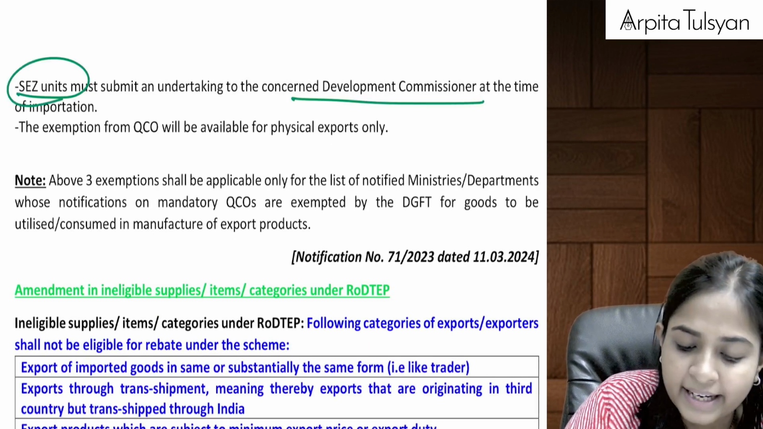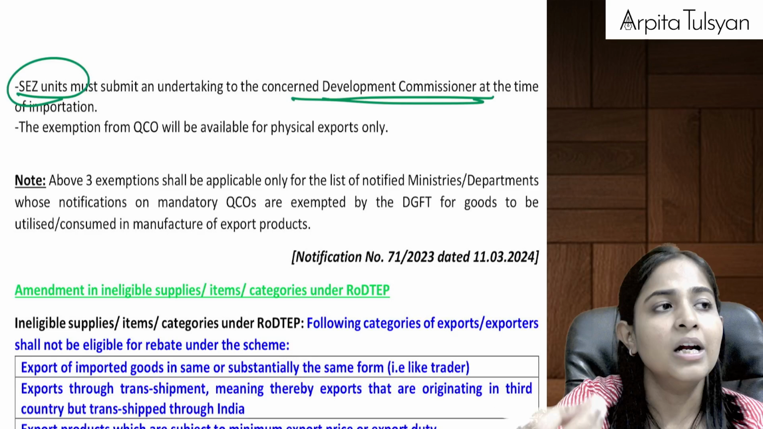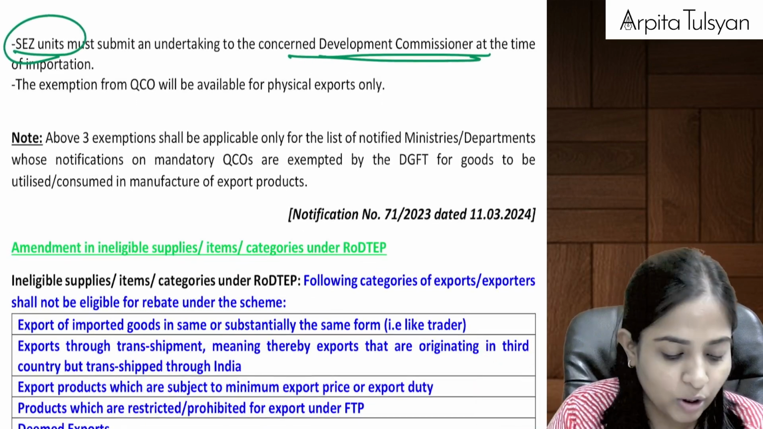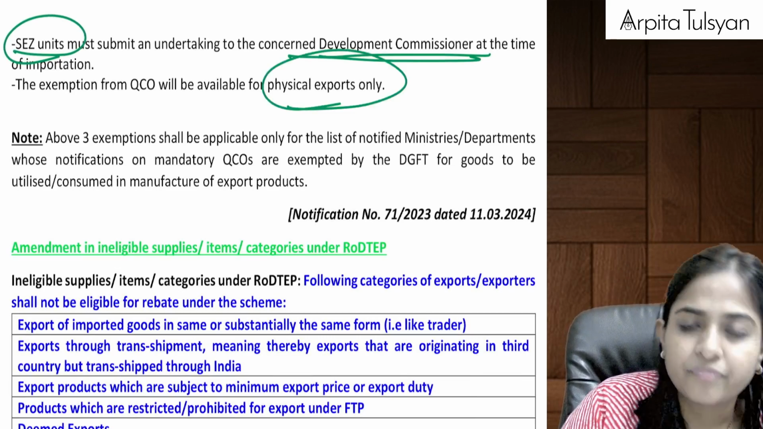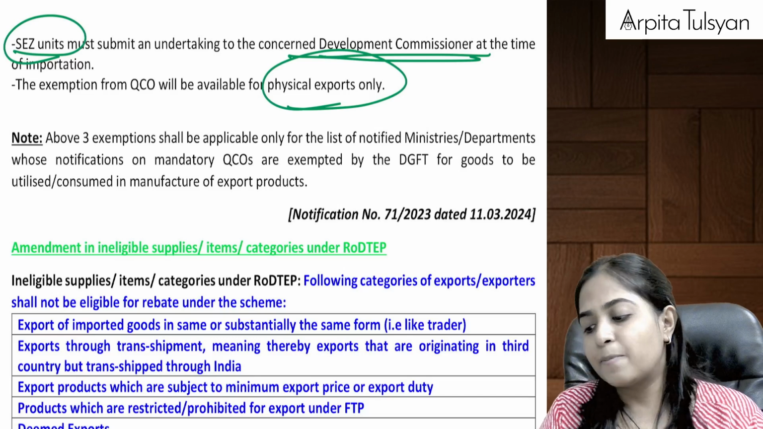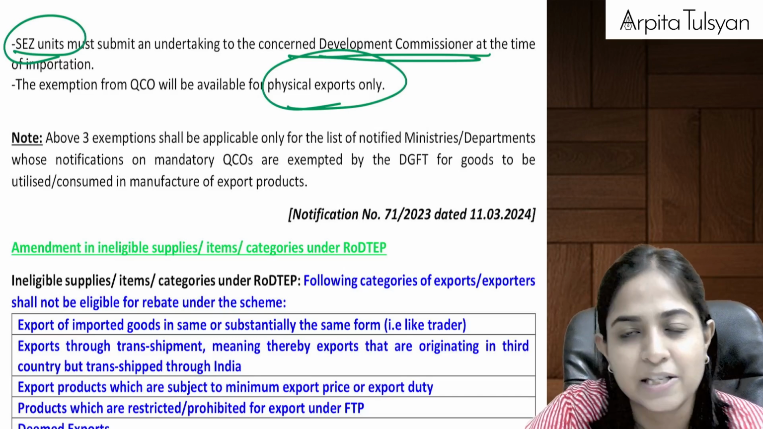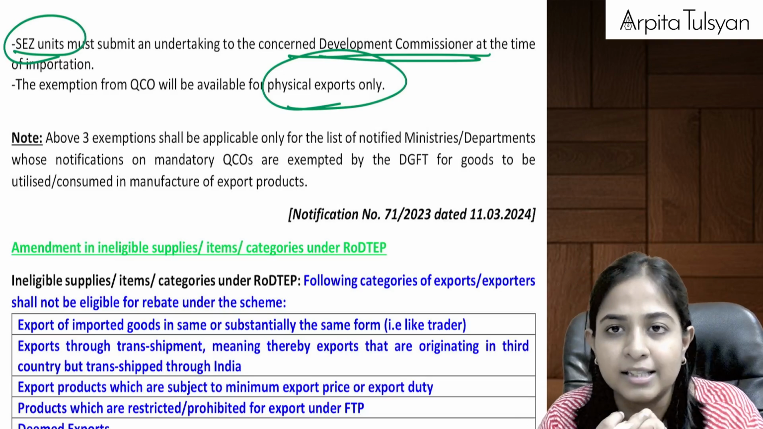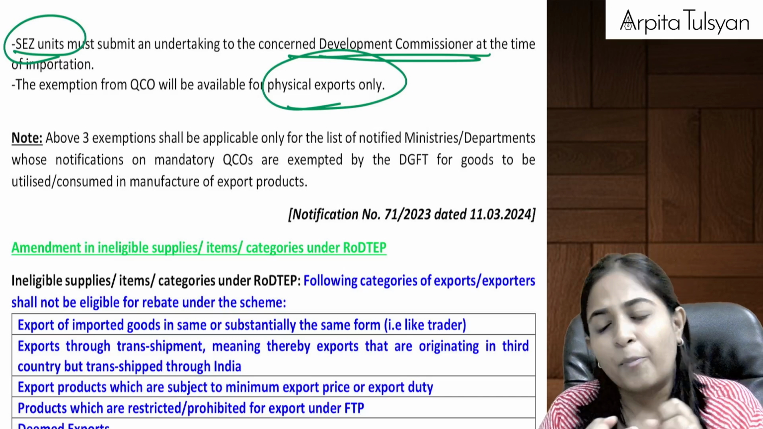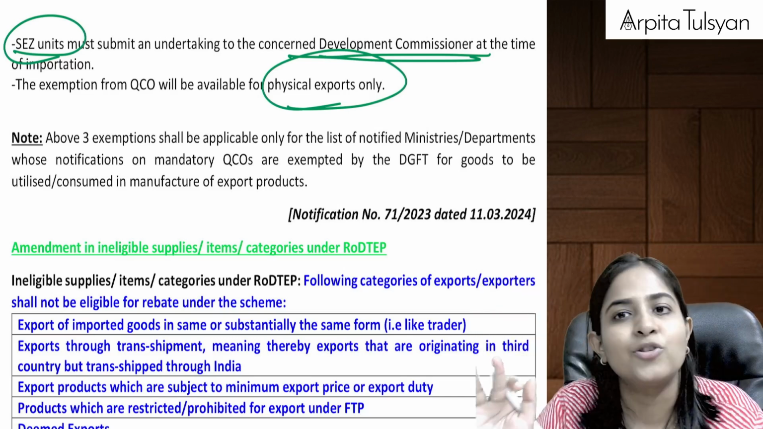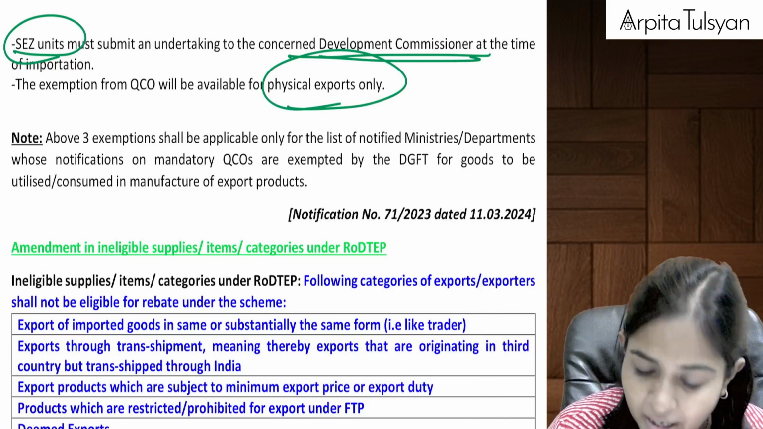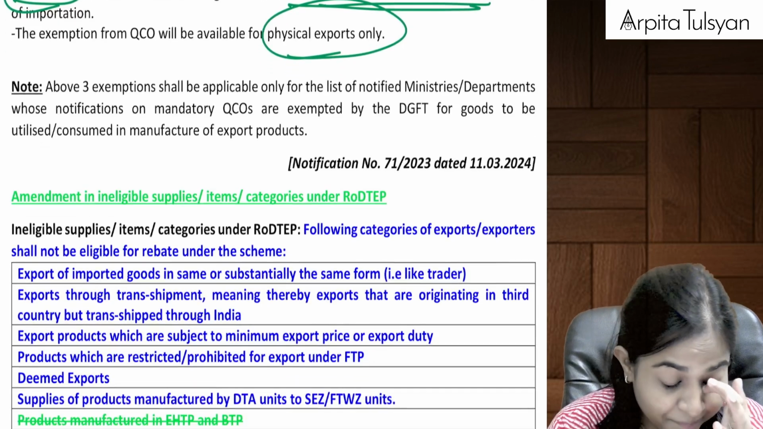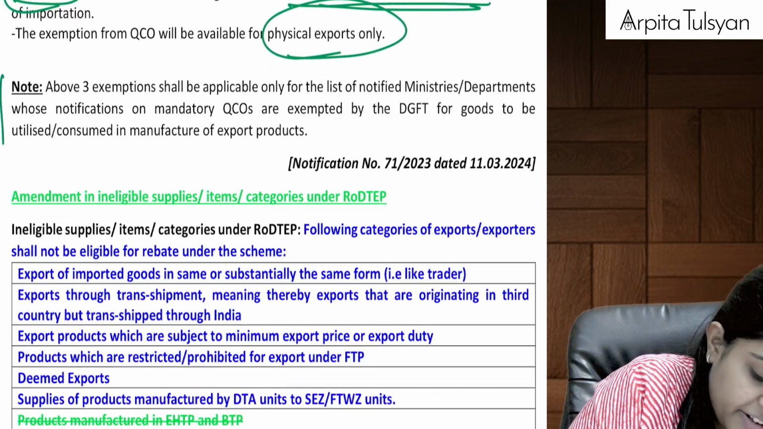SEZ also will get this exemption if they make a request to the Development Commissioner that, sir, we want to import it without quality control. And again, to SEZs also, this benefit is available only for physical exports and not for deemed exports. Means whatever low quality goods that they are importing should be fully exported. Please do not use it in the Indian markets. Are you clear till here, everyone? Yes. Acha.